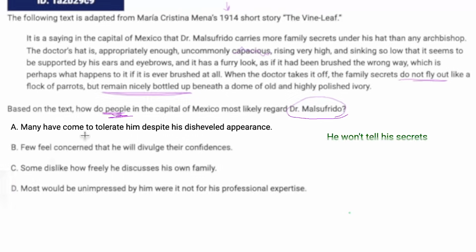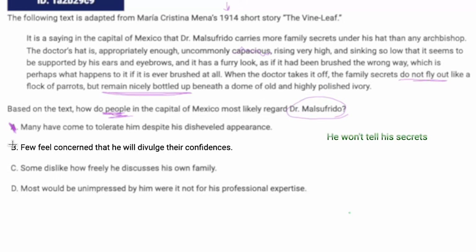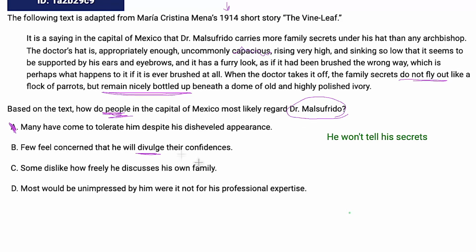All right, let's eliminate. "Many have come to tolerate him despite his appearance." No. They may have talked a little bit of smack about his hat, but that wasn't really the main point, right? "Few feel concerned that he will divulge their confidences." All right. So this one definitely requires knowing what divulge means, but divulge is to tell or to give away, to say something that perhaps you shouldn't say. Their confidences would be secrets. I said he won't tell his secrets, but I guess it would be like family secrets. So this one definitely lines up. It's saying they don't think that he'll tell their secrets. So that's close for sure.